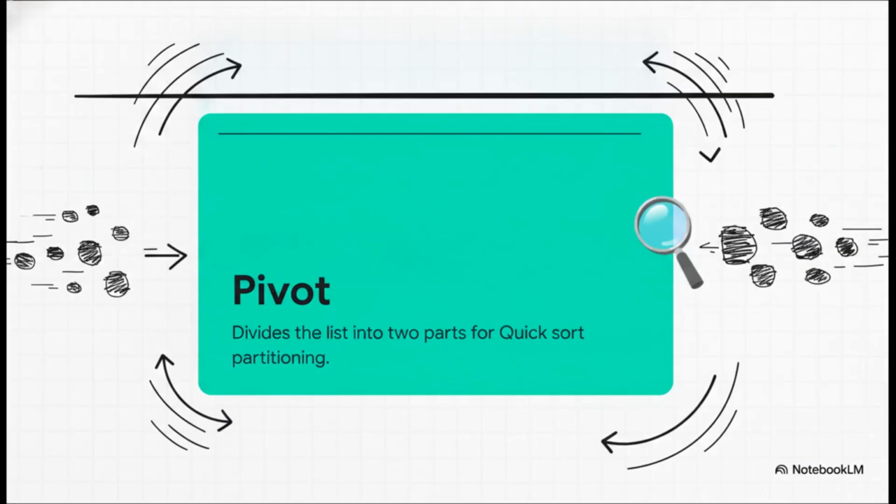True to its name, this is widely considered one of the fastest known sorting algorithms we have. It borrows a bit of that divide and conquer spirit we saw in merge sort, but it leans hard into the aggressive metaphor of drawing a line in the sand to instantly categorize chaos. The engine driving this is called partitioning. You basically pick a single value from your data to act as a pivot. That pivot is your line in the sand. Then you aggressively shuffle the remaining data so that absolutely every number less than the pivot is thrown to the left and everything greater is thrown to the right. The pivot acts as an anchor, forcing all that chaos into 2 distinct, highly manageable zones.